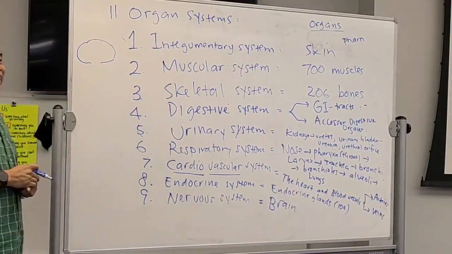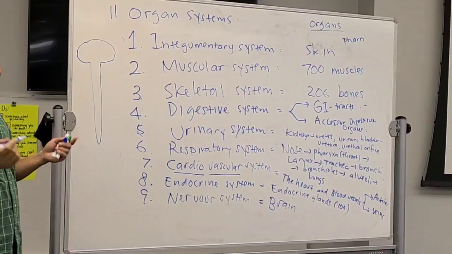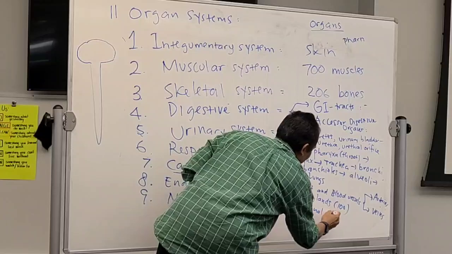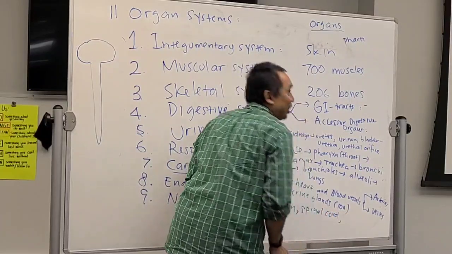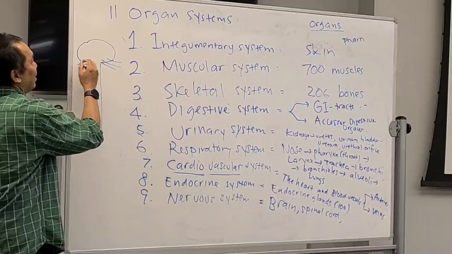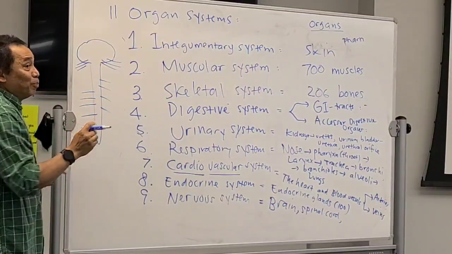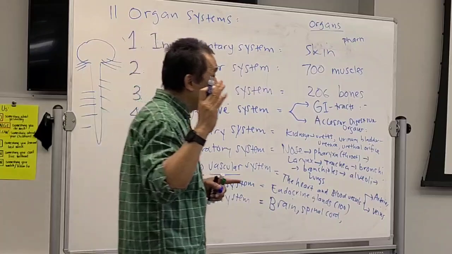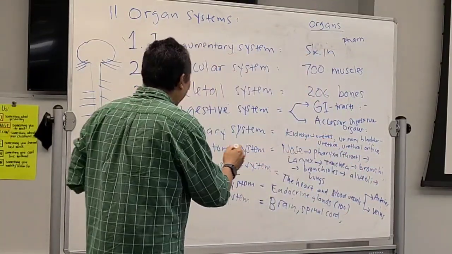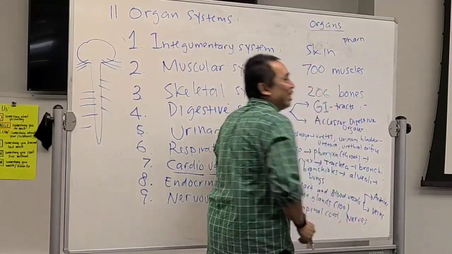What is the second one? Spinal cord. Now what is the last one? It is the organ that comes out from the brain and also out from the spinal cord. All of them are called, no, vertebrae is bone. Yes, it's called nerve. Nerve.